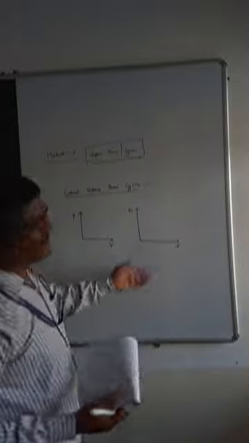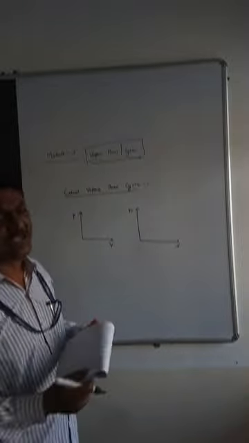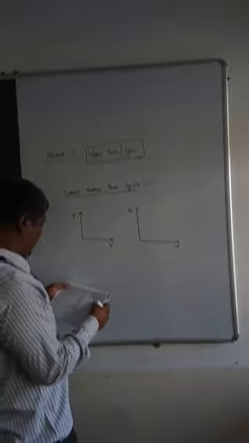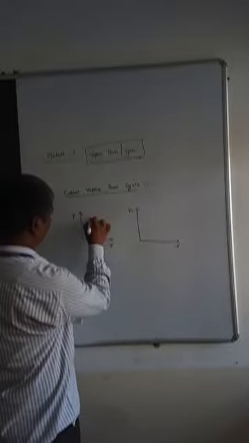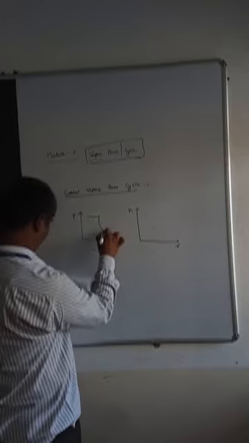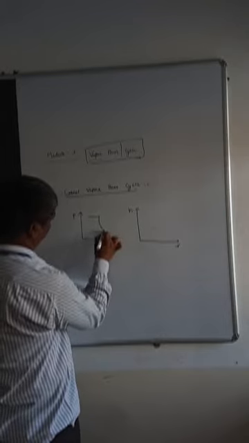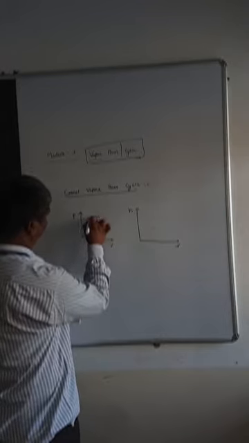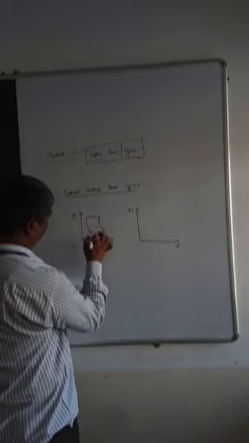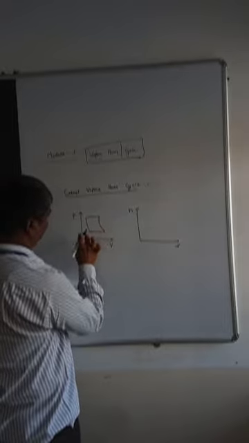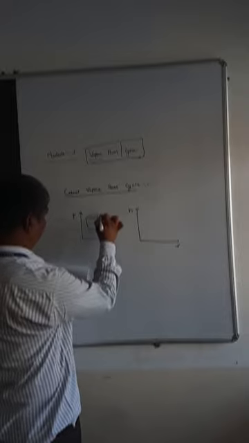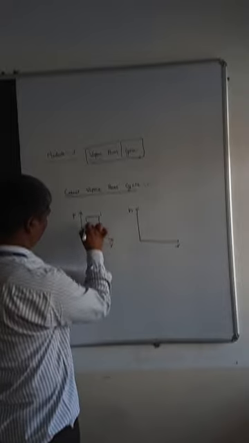So the graph of HS itself is called a Mollier chart, right? So now I just draw the PV diagram. One, two, three, four.